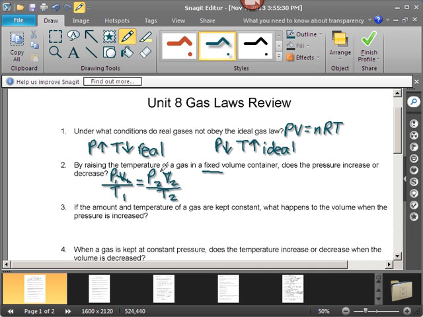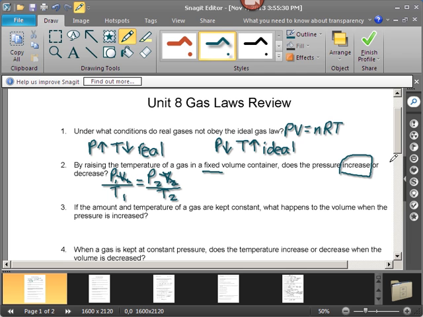Fixed volume means you can take out the volume, and we're looking at P1 over T1, P2 over T2. This would be Gay-Lussac's law. And raising the temperature, when two things are in one ratio like this, then you're looking at them being proportional or directly related to each other. So raising the temperature is going to increase the pressure.